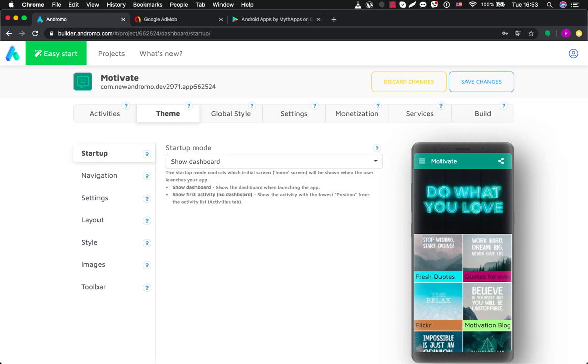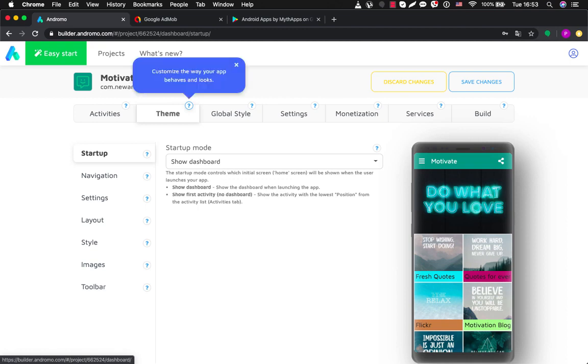This is number 2 most important part of your building process. So by the way, we have very useful tools here. It's called tooltips. You just simply press on a button. If you don't understand the function of some part of our builder, you just simply press this tooltip and read about it. So theme helps you to customize the way your app behaves and looks.